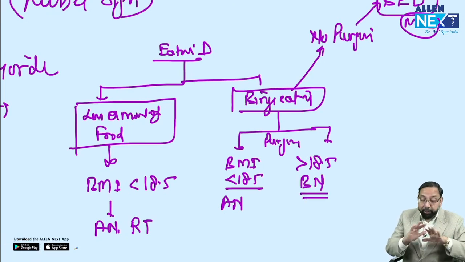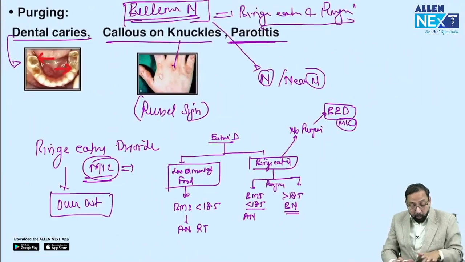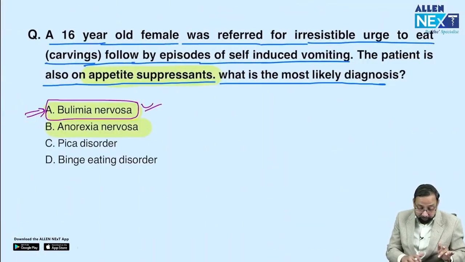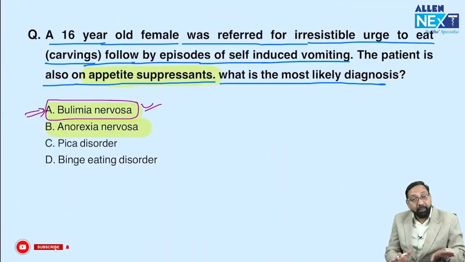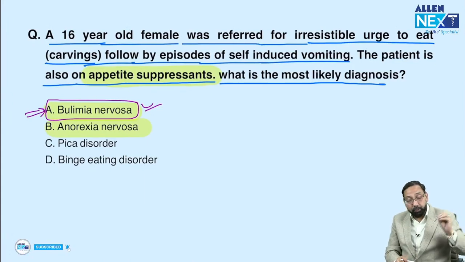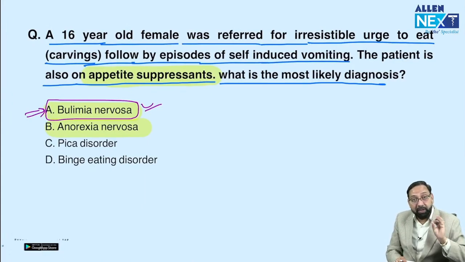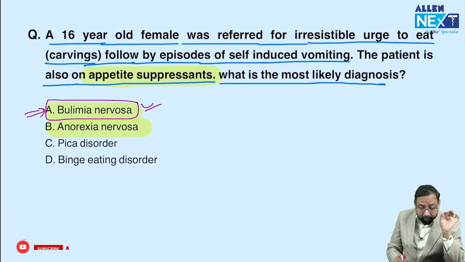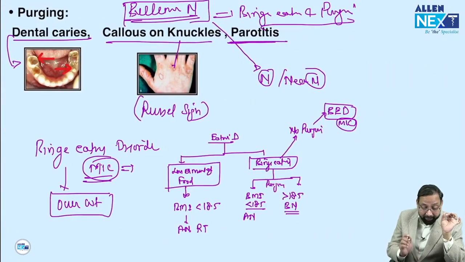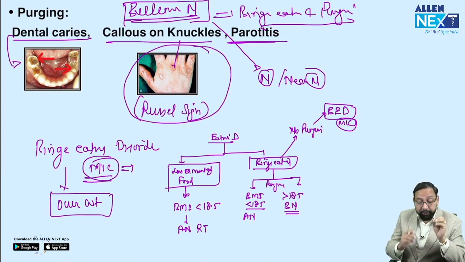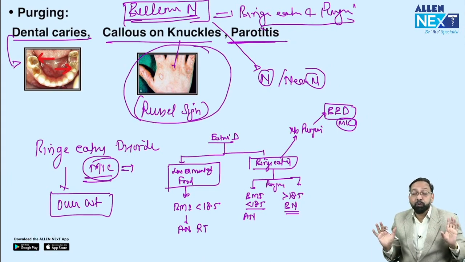Now, if they don't mention anything about the weight, just like in this question, then, as a few students told at recall time that BMI was given, if they don't give BMI or comment on BMI, you will think of bulimia nervosa. If they don't mention anything and simply say Russell sign, it is more common with bulimia nervosa.